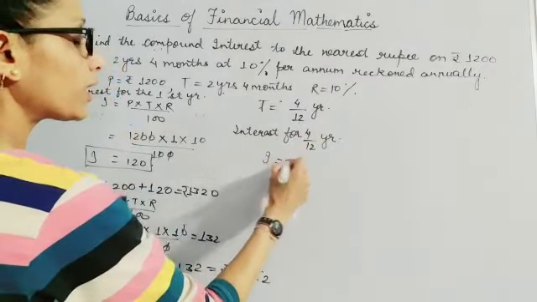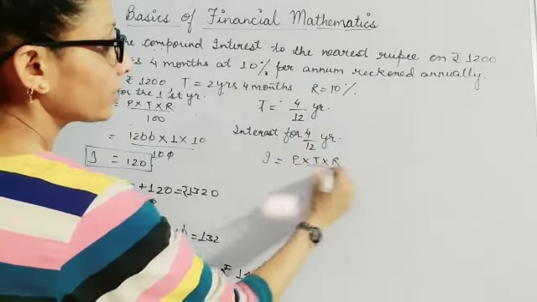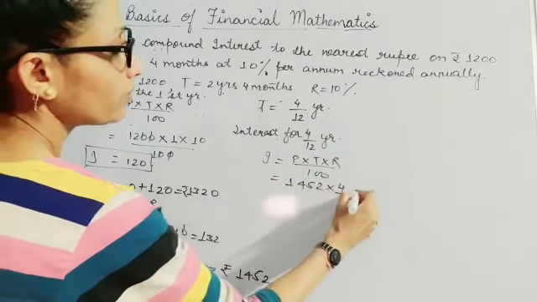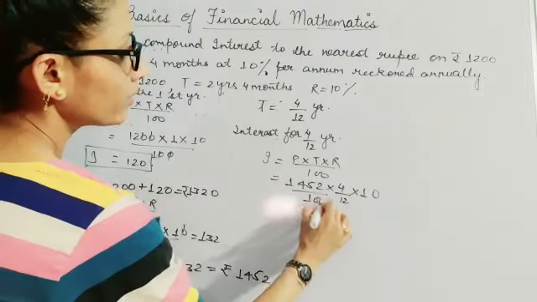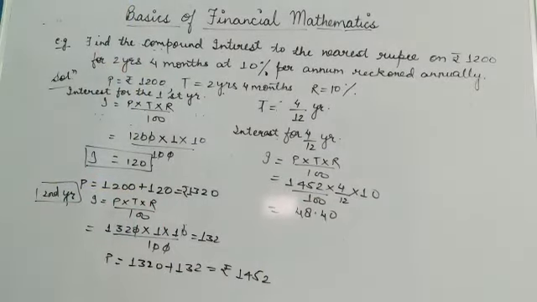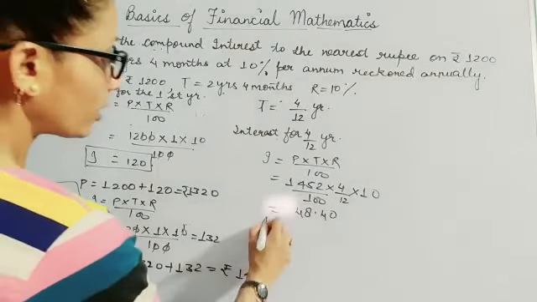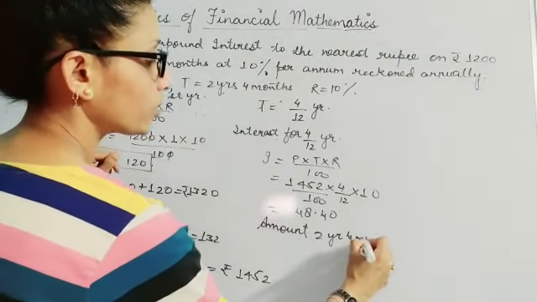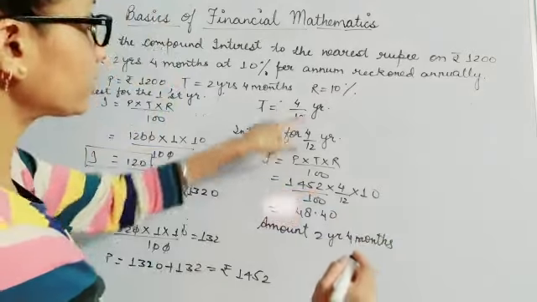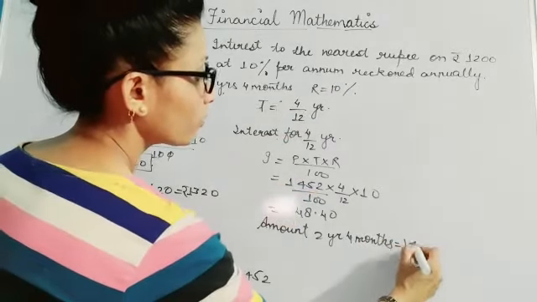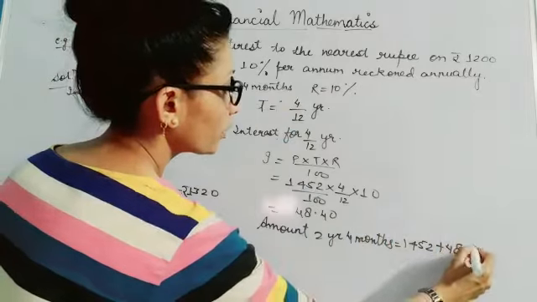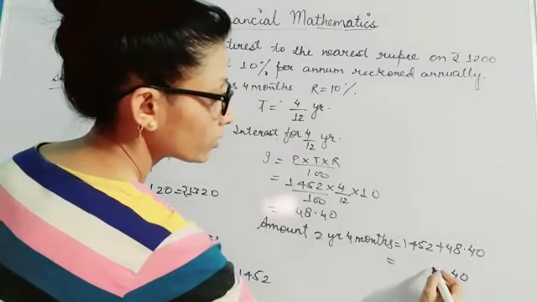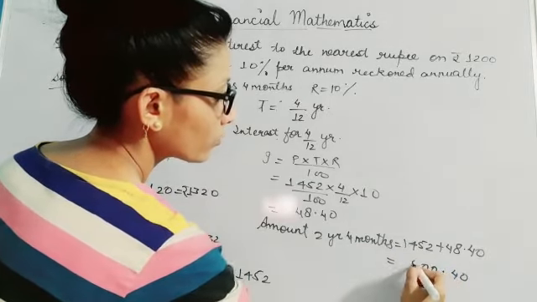Same formula I will be applying, P into T into R by 100. Here P will be 1452, time will be 4 by 12, rate is the same by 100, and on calculation it will give you 48.40. Now you can write down the amount after 2 years and 4 months. Till here it was 1452, so this is 1452 plus 48.40. This is your amount after 2 years and 4 months, which is 1500.40.